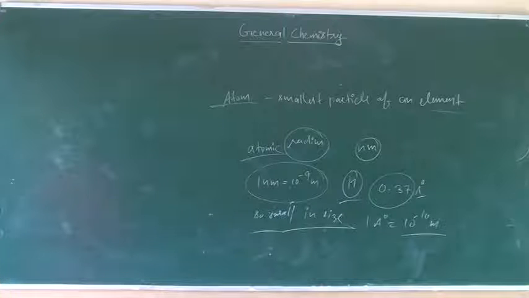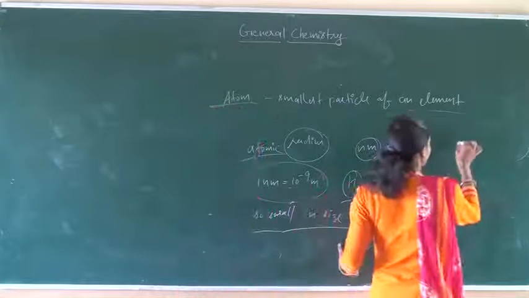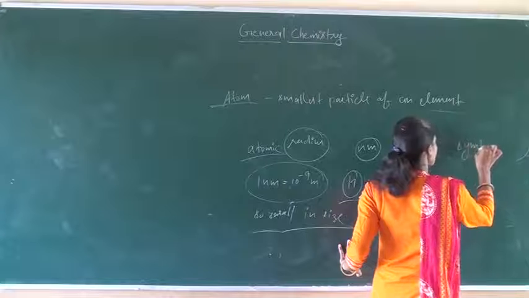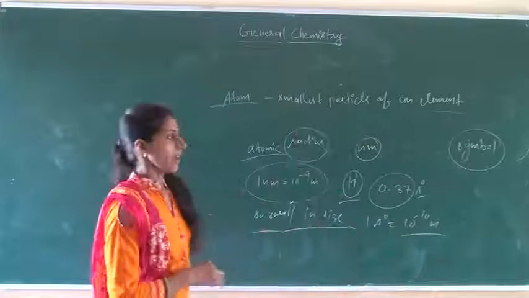Okay. After that, some symbols of the elements. A symbol is the representation of the name of the element.